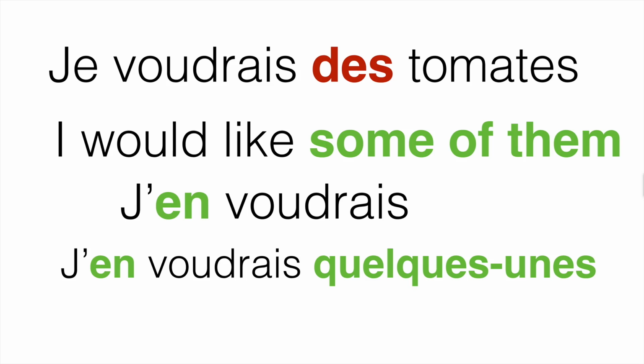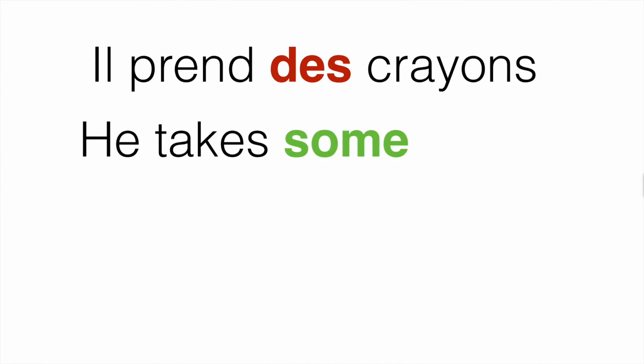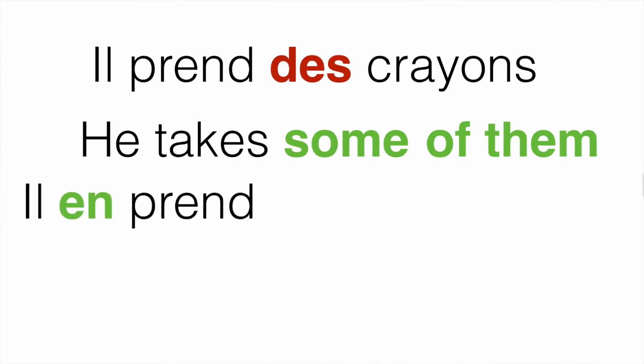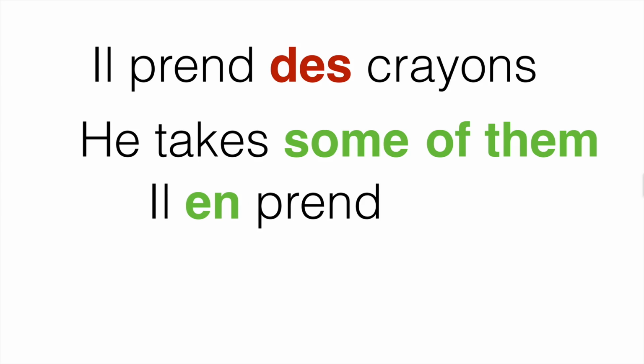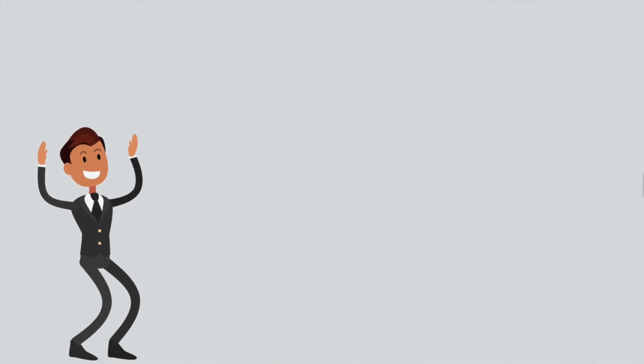J'en voudrais, or j'en voudrais quelques-unes. And here we use une because tomate is feminine in French. With a masculine example, il prend des crayons. Crayon, pen, is masculine. He takes some, or he takes some of them. Well, il en prend, so it's the same construction, il en prend, or il en prend quelques-uns, here un, because crayon is masculine. Okay? So here we translate some using the expression quelques-uns, quelques-unes, after using des.